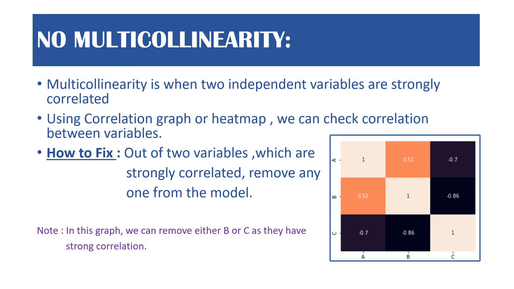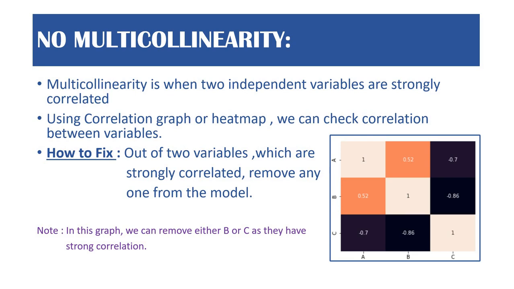Just to tell you, if correlation is close to minus 1 or plus 1, then it means that it's strongly correlated. So 0.7 is not strongly correlated, it's good but not that good. Again 0.52 between a and b is also not very strongly correlated. Now coming to b and c, you can see between b and c we have minus 0.86 of correlation. That means there is good correlation between b and c. So we can remove either b or c from our model while building.